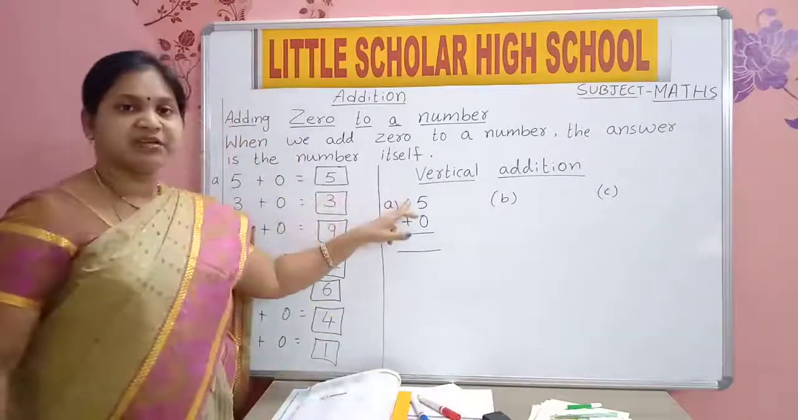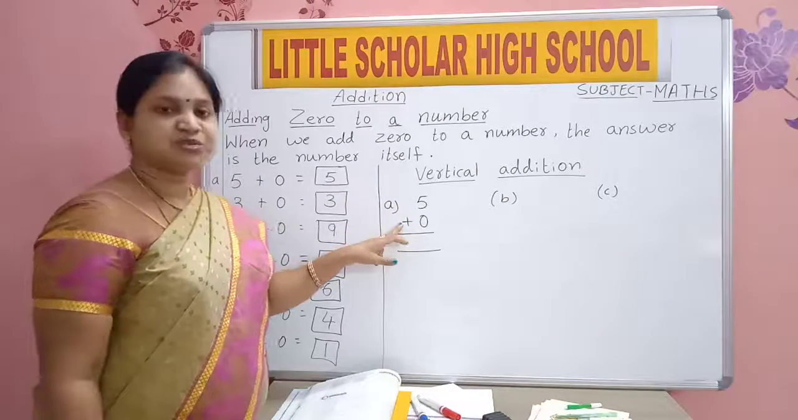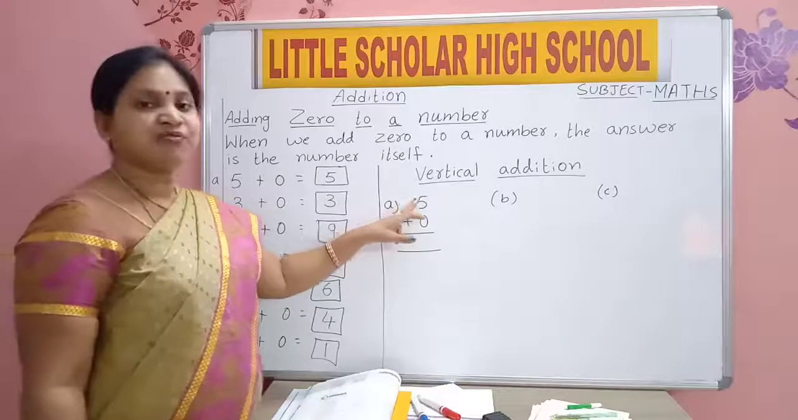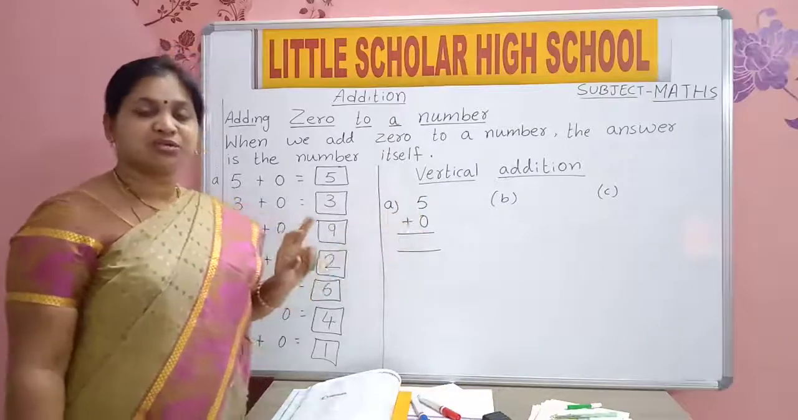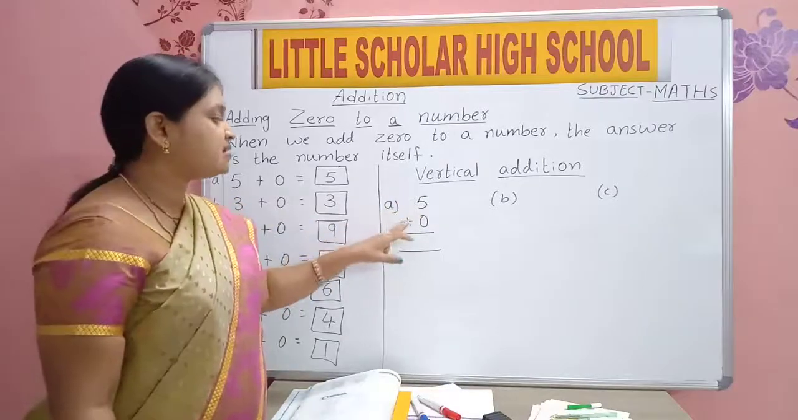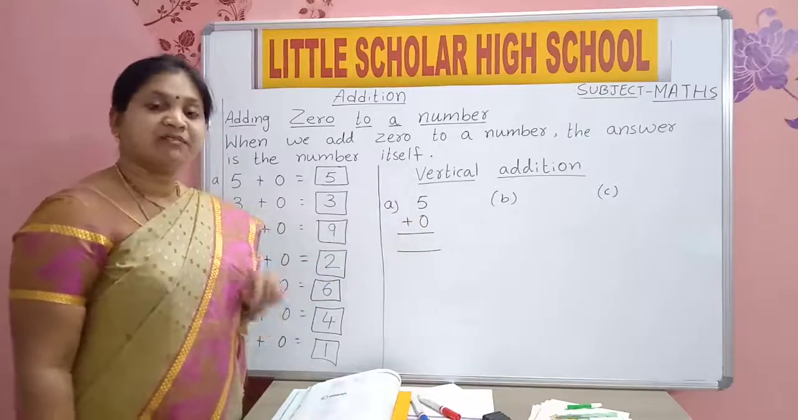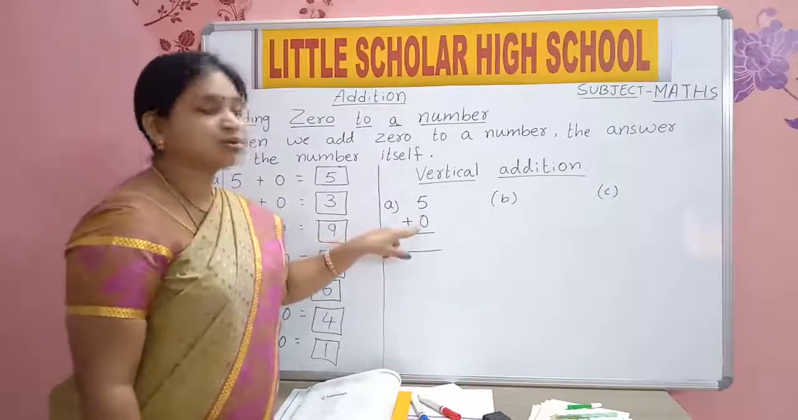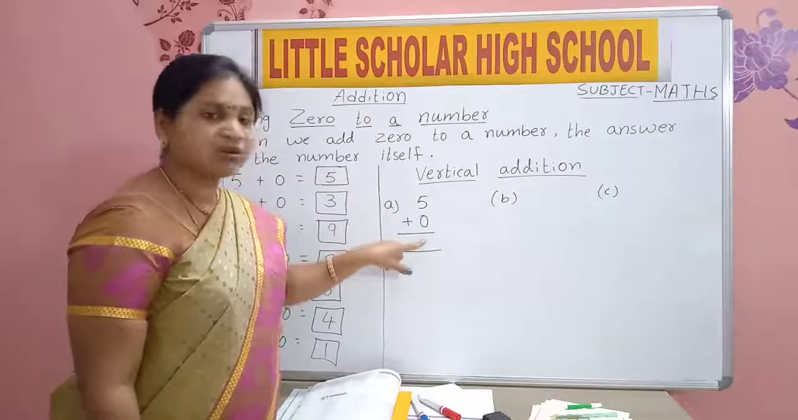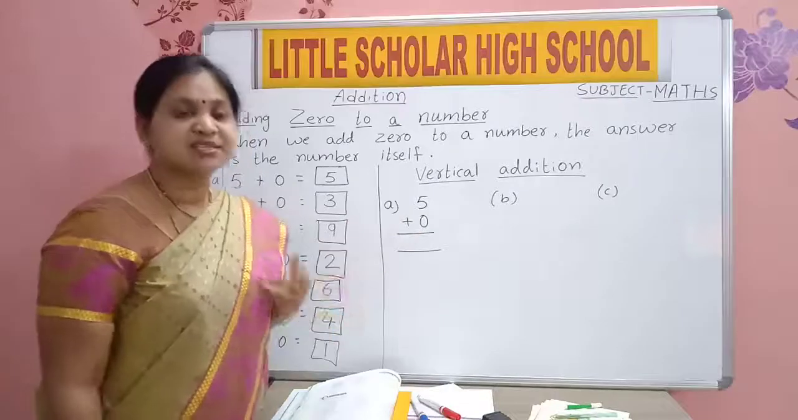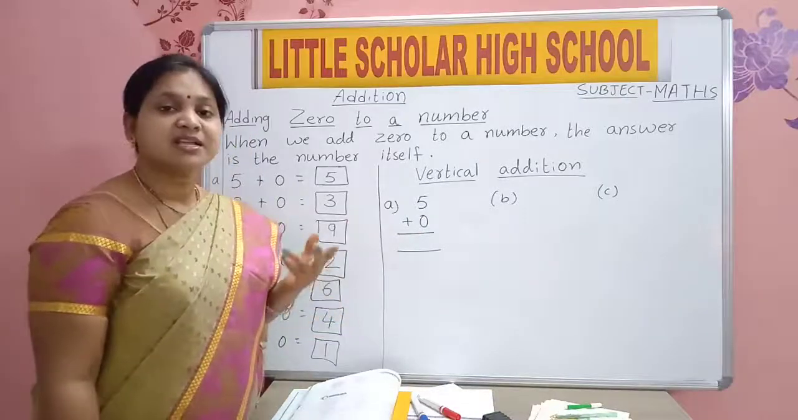You will write 5, then 0, then next to 0 you will put a plus sign. Now say me, 5 plus 0. How are we going to read this? 5 plus 0, how much? Whenever you add 0 to any number, what answer will you get? You will get the same number.